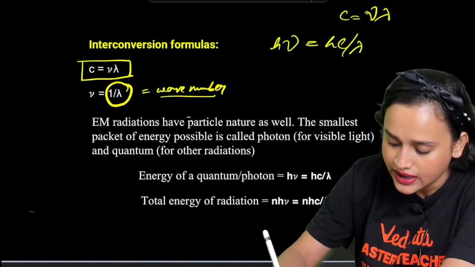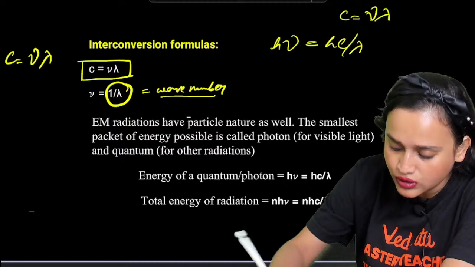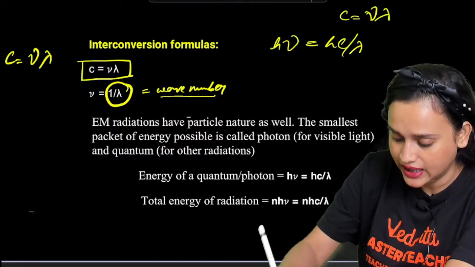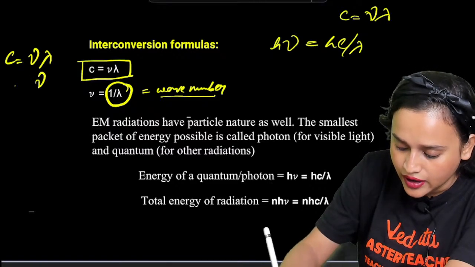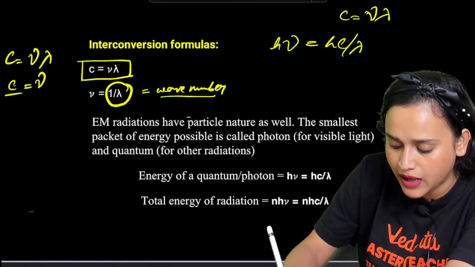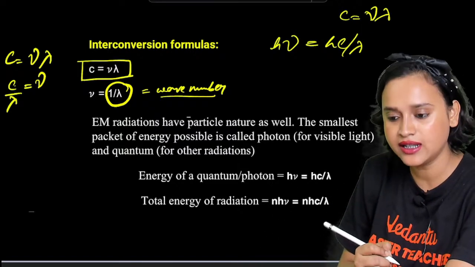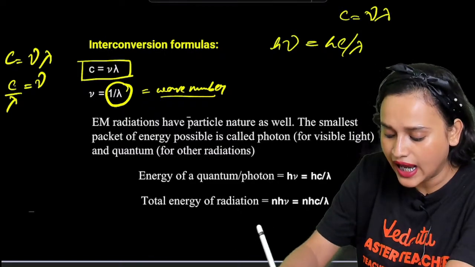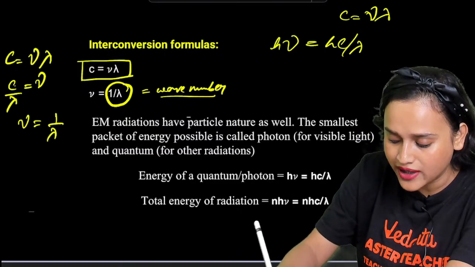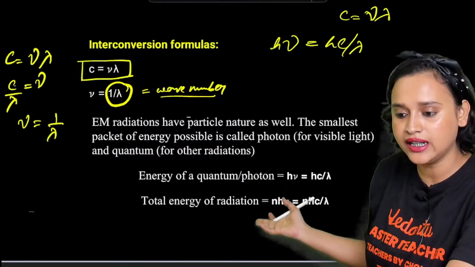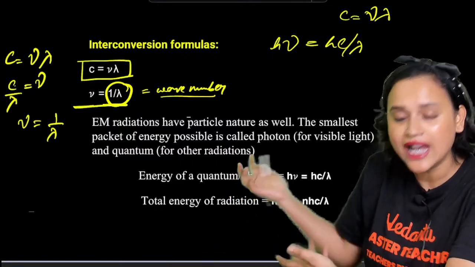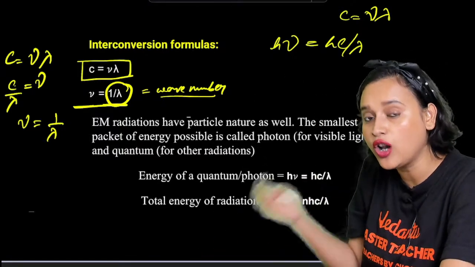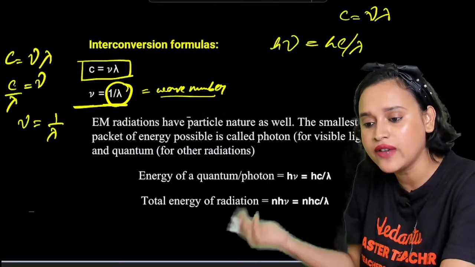Let me write it down. C is equal to nu lambda, right? Now, if I write nu this side, nu is equal to C by lambda, right? Right, everybody? C by lambda. That means nu is equal to 1 by lambda. Can I write it like this? And what is 1 by lambda? 1 by lambda is the reciprocal of the wavelength, isn't it? So what is that? Wave number. That's it.